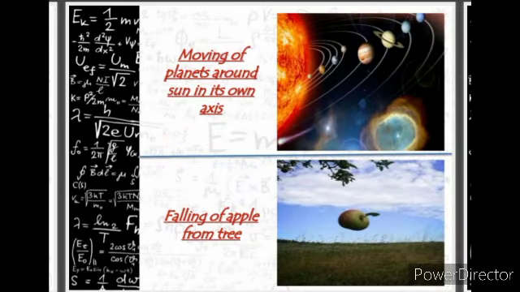See, in both the pictures, planets are moving around the sun. That is because of gravitation. The tendency is gravitation, but the force applied on it is gravitational force. Same is the case of the apple. Now we'll move towards Kepler's law.